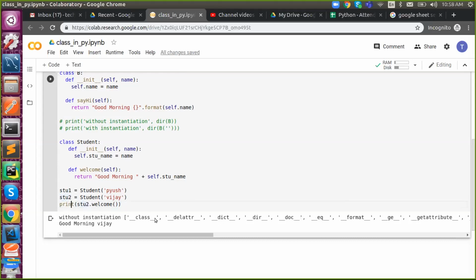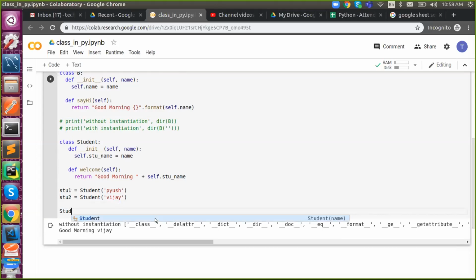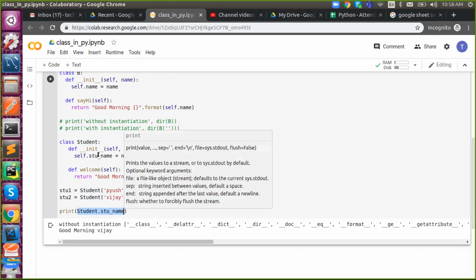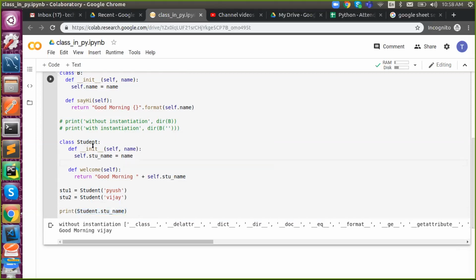Okay, now see stu dot student name. What will happen when I want to print it? Student dot stu name. What will happen? Just remember, confusion always leads to mistakes.